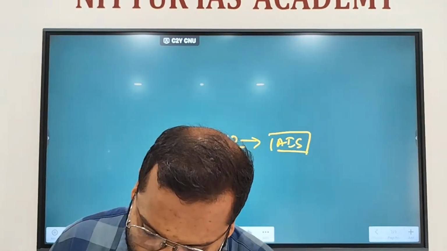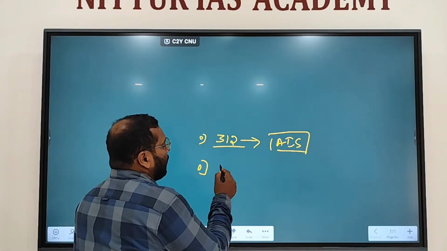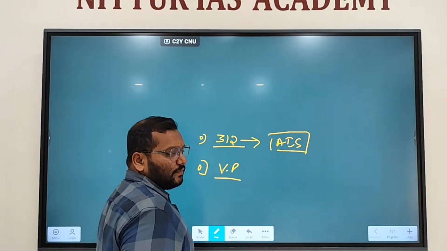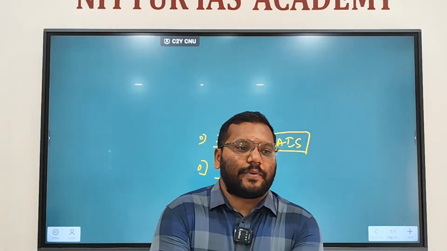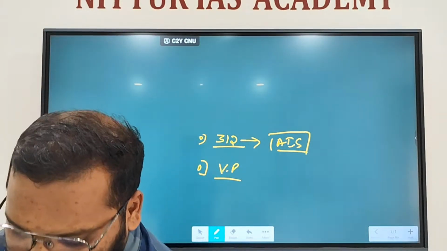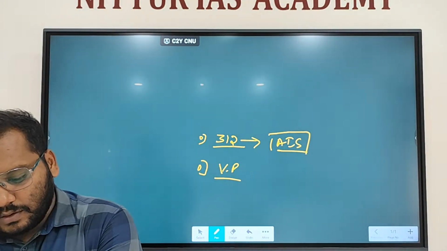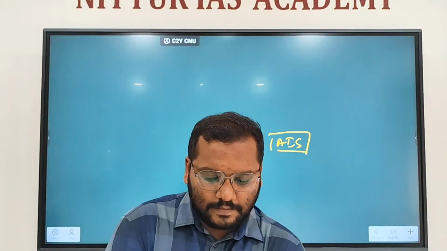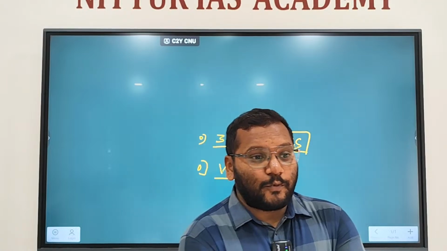Okay, fine. Then there is one more thing. Rajya Sabha has a special power with respect to the Vice President. What is it? Removal of Vice President.